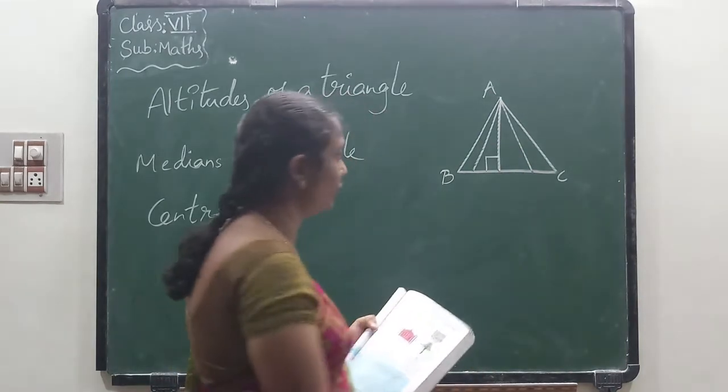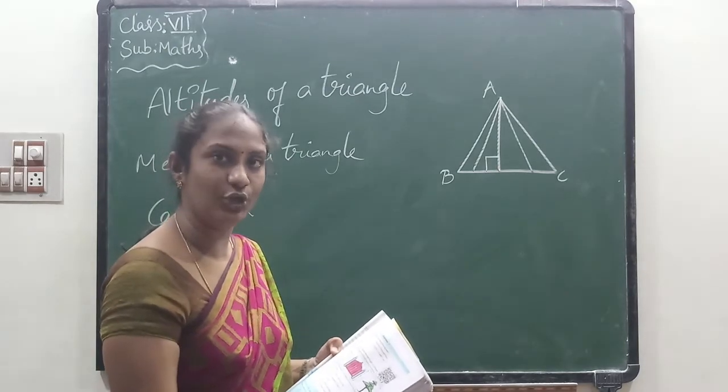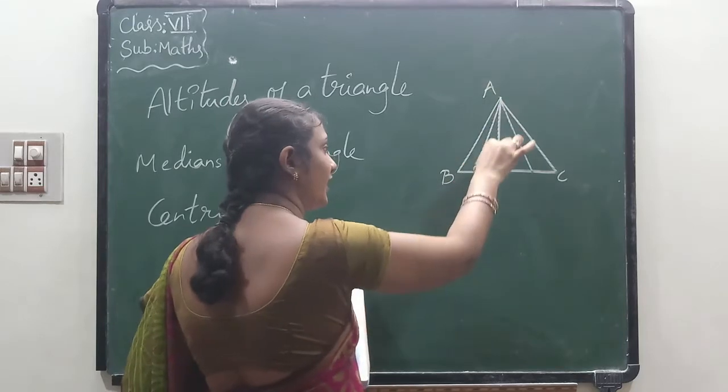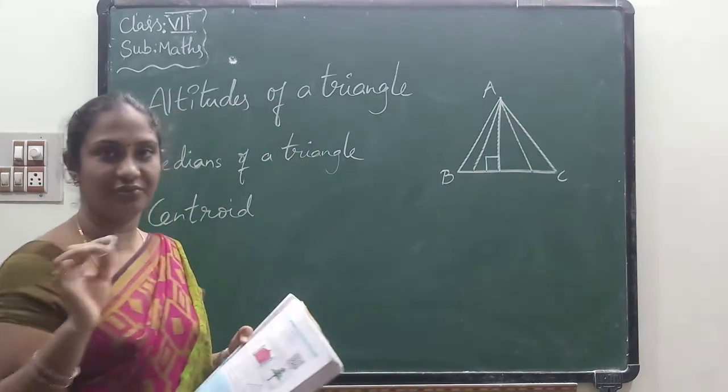A is perpendicular to BC. Now let us see, this is the altitude of a triangle. This line is known as the altitude of a triangle.